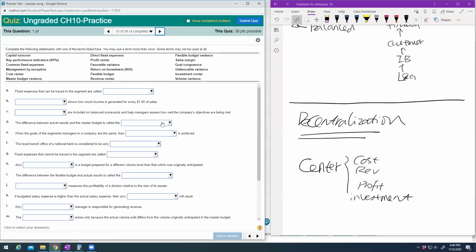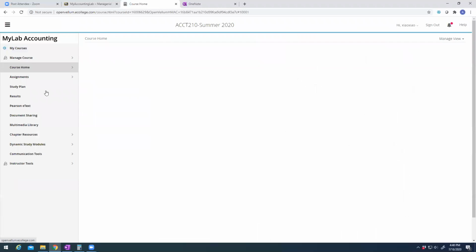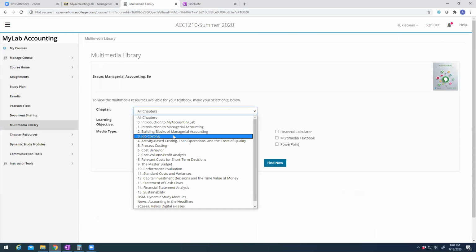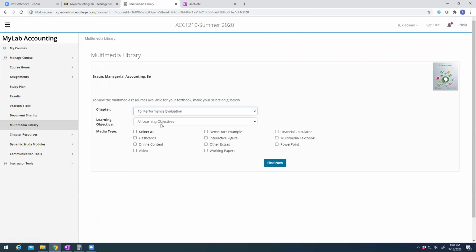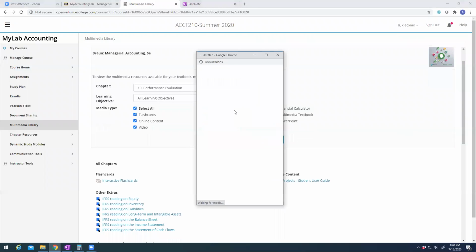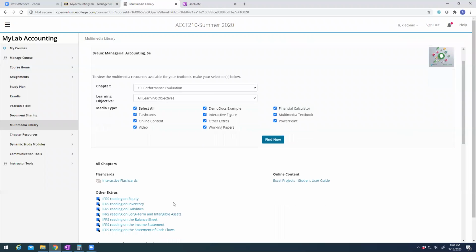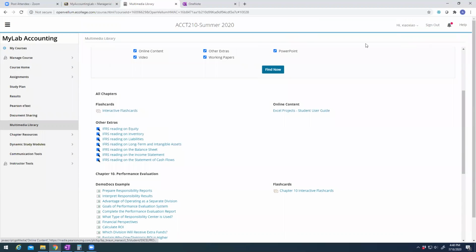And then I put a lot of concepts here. You can make your flashcards. I think my accounting lab also gives you flashcards, and it has a lot of things, a multimedia library. Some students said, I want to watch more videos, and they also give you flashcards. Really, I suggest you take advantage of your textbook. They give you a lot of things to watch and to read.